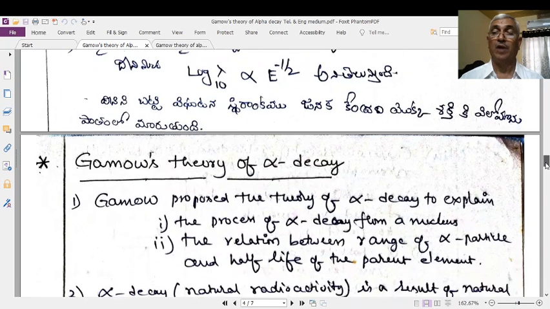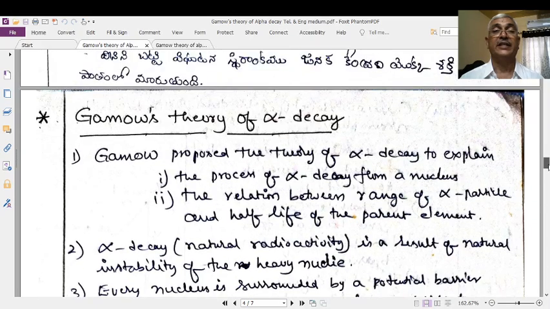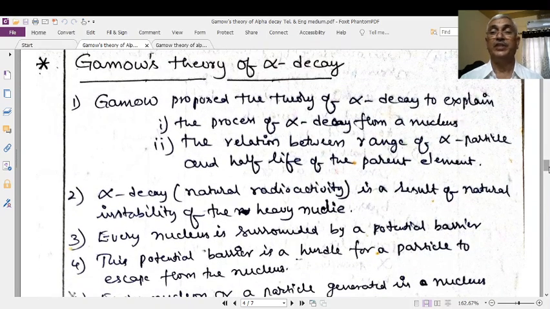Now we will continue our discussion with the student material, which is helpful to you. So far I explained the phenomenon that is responsible for the generation of alpha particles even though they have less energy. That is the quantum mechanical tunneling effect, due to the wave nature of the material particles. For the convenience of the students, let us continue the topic with the material that is helpful to the students: Gamow's theory of alpha decay.